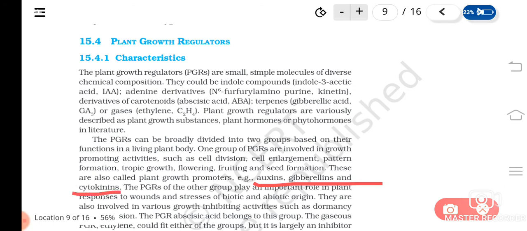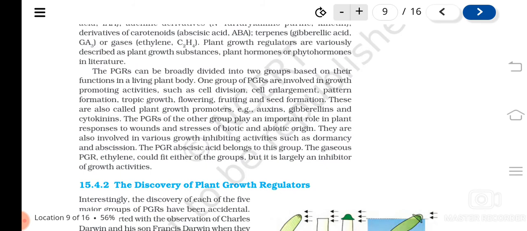Okay, so what are the three kinds of plant growth promoters? Auxins, gibberellins and cytokinins. Understood? And what kind of functions do they do? They help in the plant growth promoting activities such as cell division, cell enlargement, then tropic growth, flowering, fruiting, seed formation, etc. Understood? So these are known as what? Plant growth promoters. And what are the plant growth promoters? Auxins, gibberellins, and cytokinins. And another group, that is what is left?